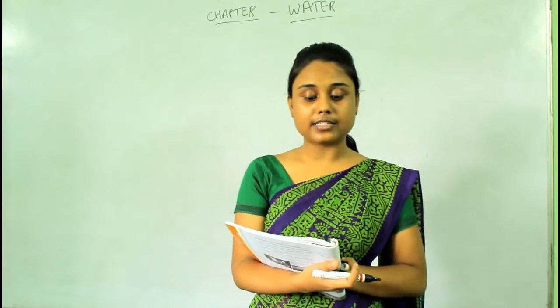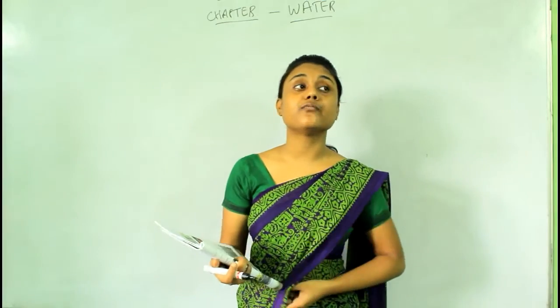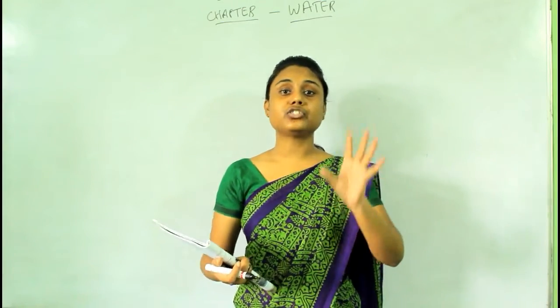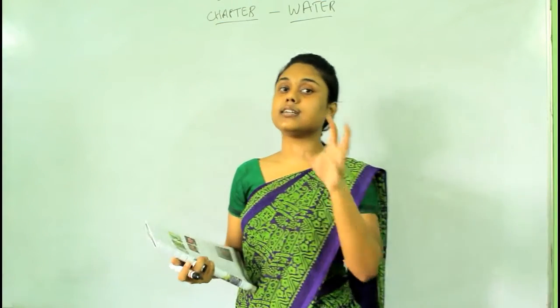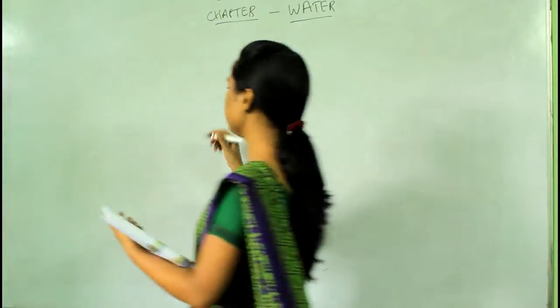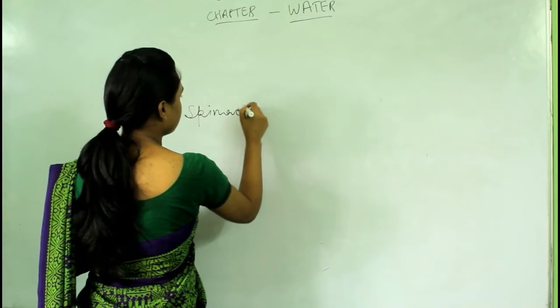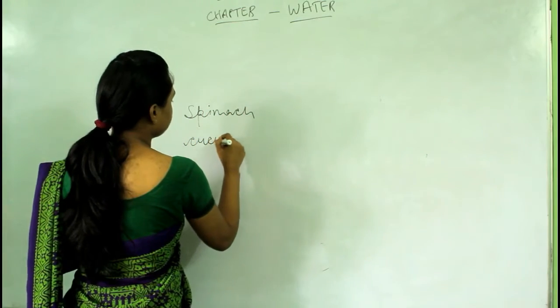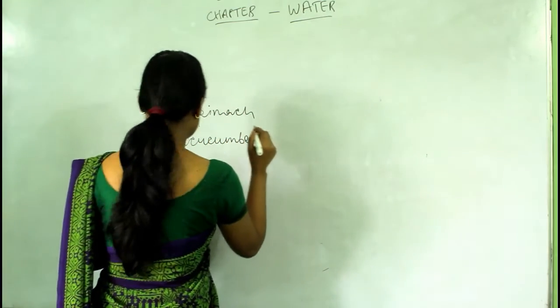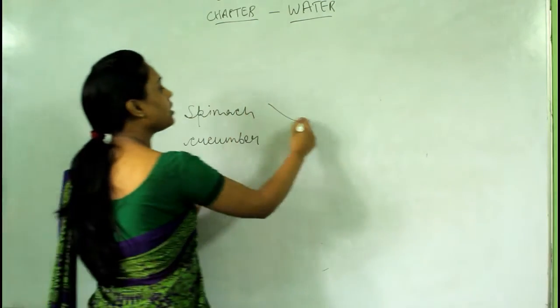Some of the food items that we eat also contain water, okay? We eat some vegetables and fruits which have water as their content, okay? Like vegetables such as spinach, then cucumber. Spinach and cucumber have water in them.